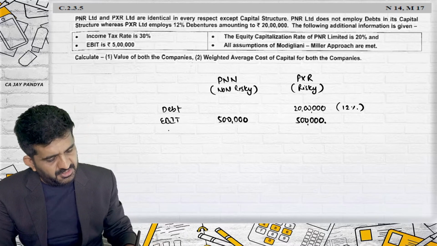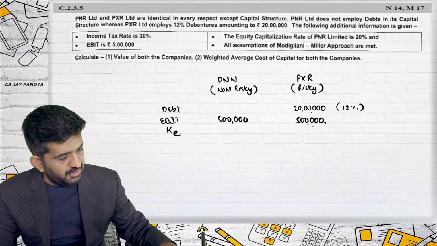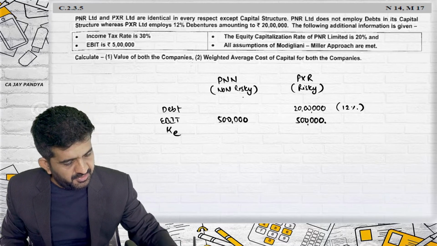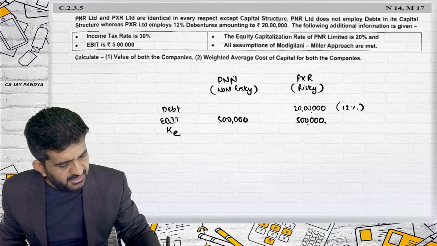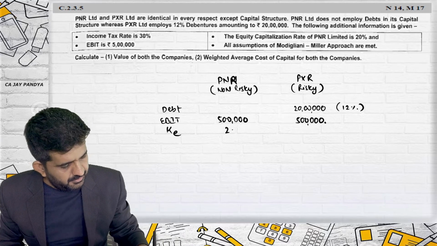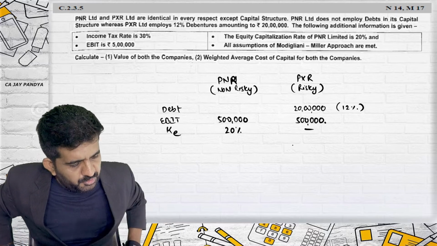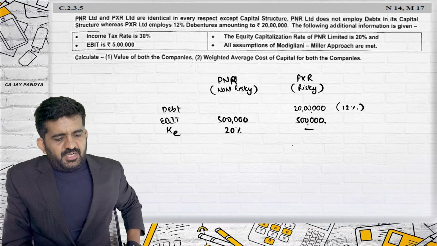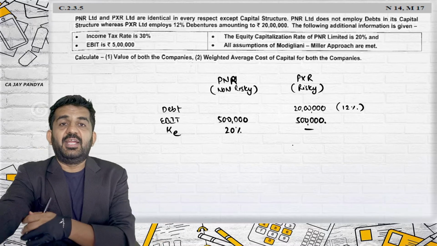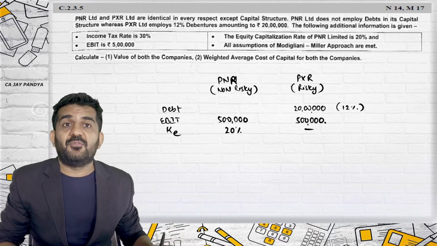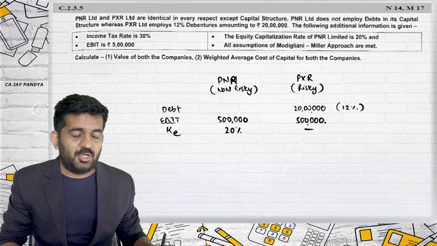Equity capitalization rate KE, and believe me, whenever the equity capitalization rate is given, it will be 20%. All assumptions of Modigliani Miller are met. Find out the value of both the companies and the weighted average cost of capital. All assumptions of MM are met, so you need to solve it by MM.